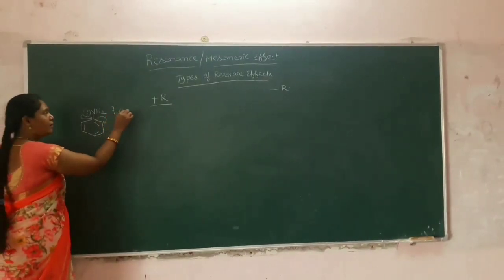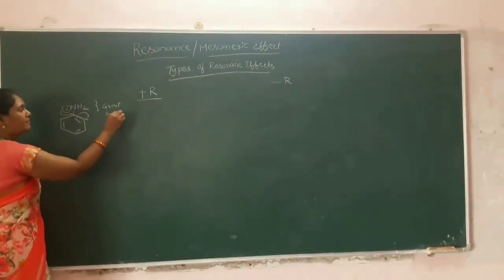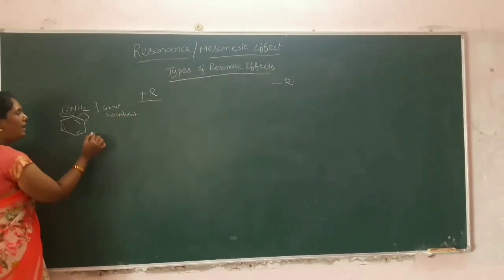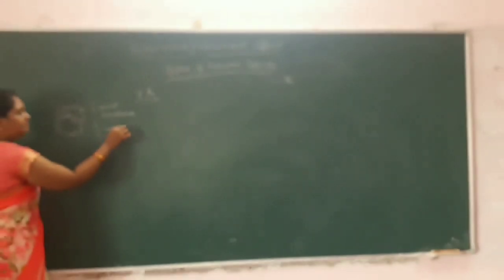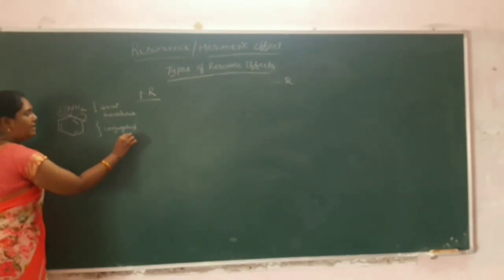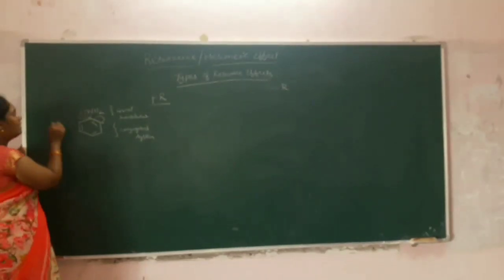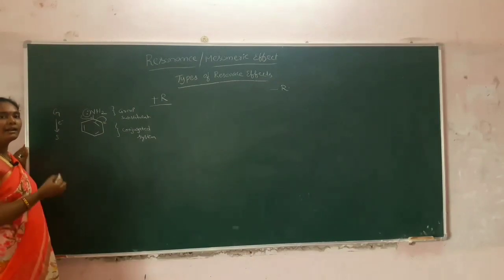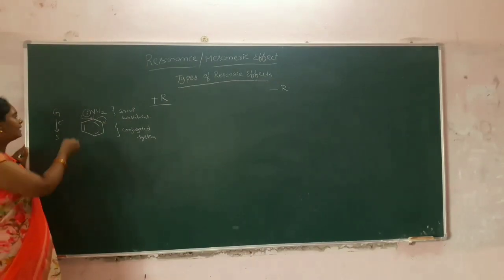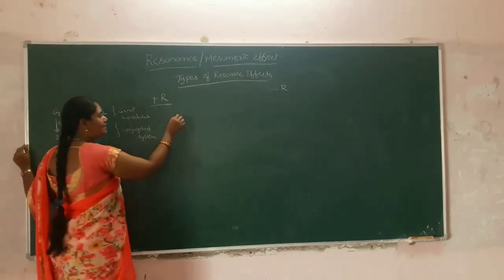Here it is a group, or we can say it is a substituent. And this benzene, I'll call it a system, and we can say it is a conjugated system. In this example, electrons will be transferred from group to system. Electrons will be migrated, or delocalized, from group to system. We will see another example here.